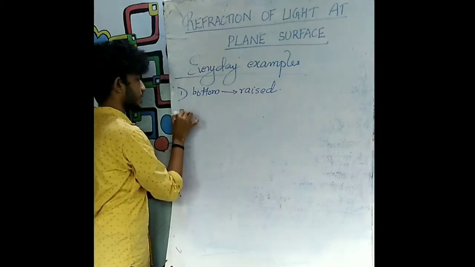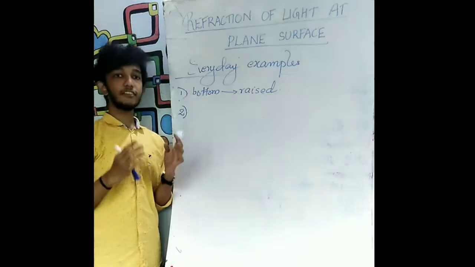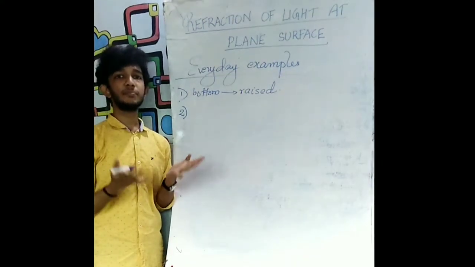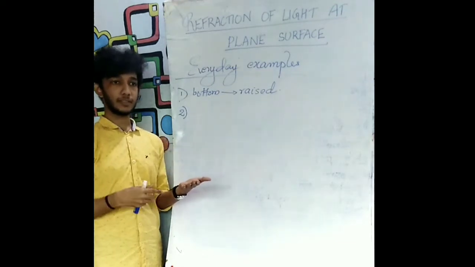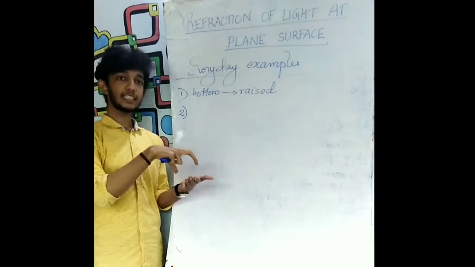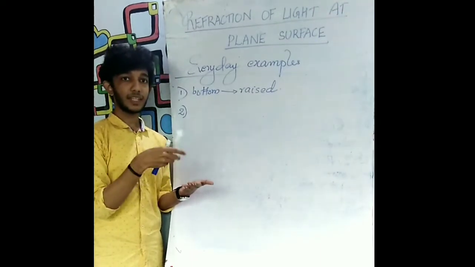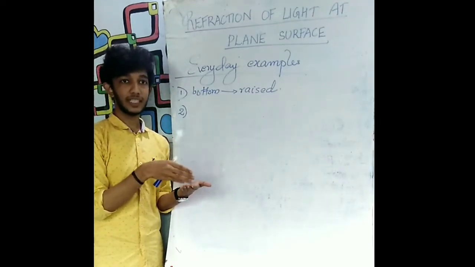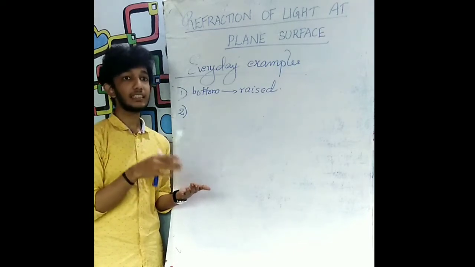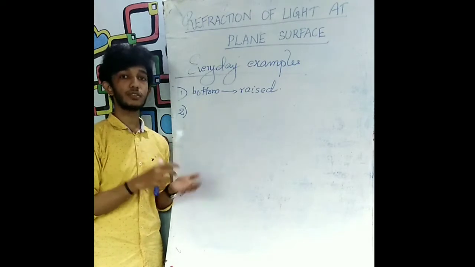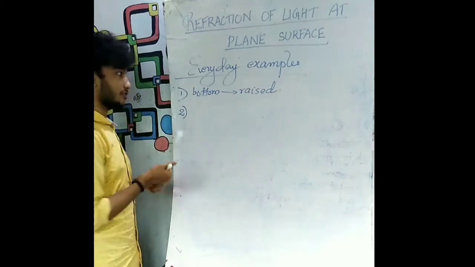So now let us consider the second example. See, take a document or a file containing some printed matter, and on this let us place one glass slab. When we look through the glass slab, the letters or the printed matter appear to be raised. This is also due to refraction of light.